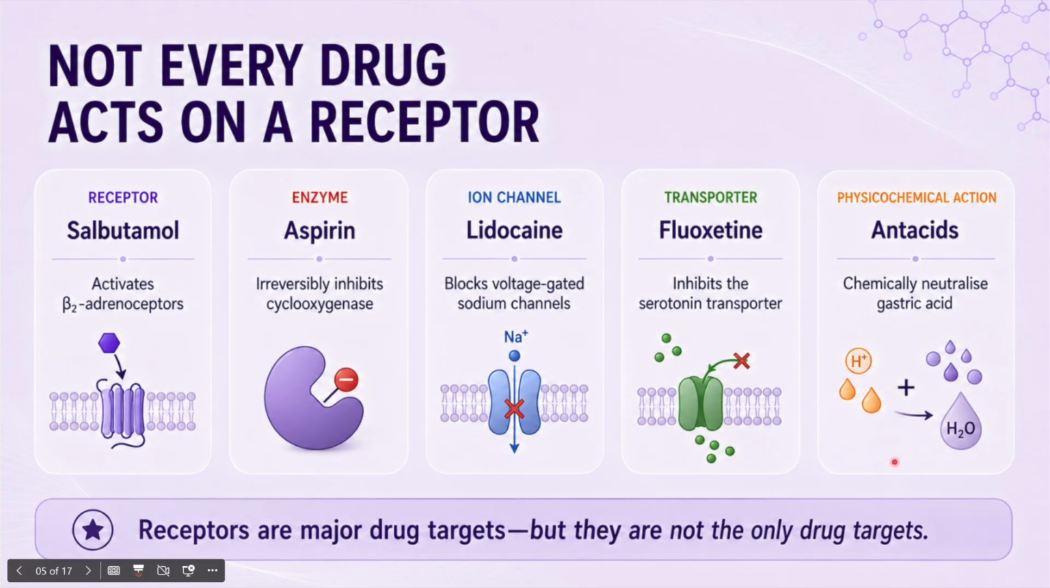Antacids demonstrate an even clearer non-receptor mechanism. They chemically neutralize gastric acid without requiring a conventional biological receptor. So, receptors are extremely important drug targets, but they are only one part of pharmacology. From this point forward, we'll focus specifically on receptor-mediated drug action.